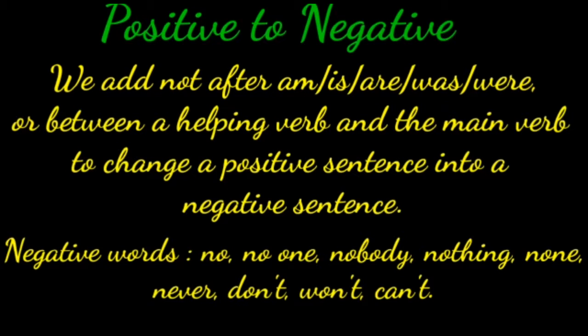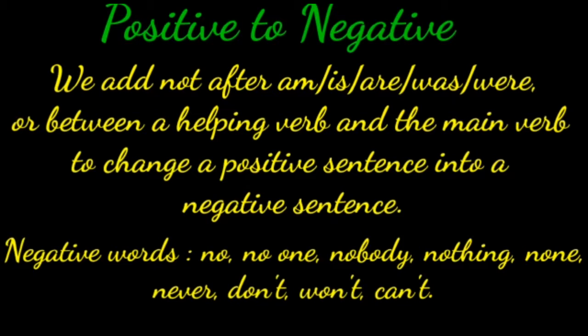Let's see positive to negative. We can also change positive sentence to negative sentences. We add not after am, is, or was, were or between a helping verb and the main verb to change a positive sentence into a negative sentence.